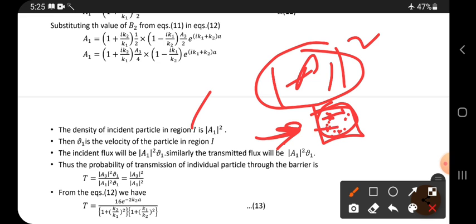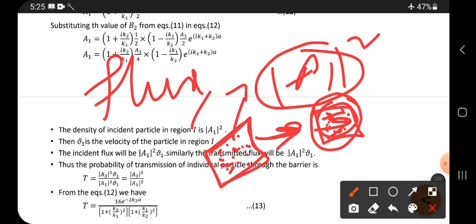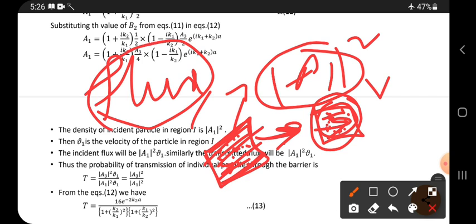Okay, if these particles have a velocity in the small region, if they are traveling through the small region, then we consider that as flux. Once again, if you take a small unit volume and count how many particles are present in that volume, that is called density, the density of the particle. And if the particles are moving with a velocity v in this region, then that is called flux.